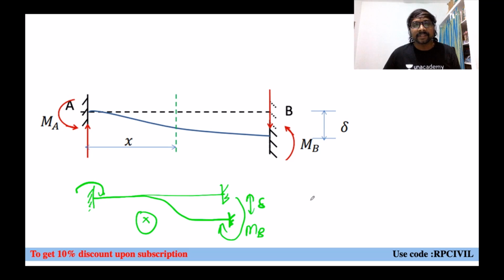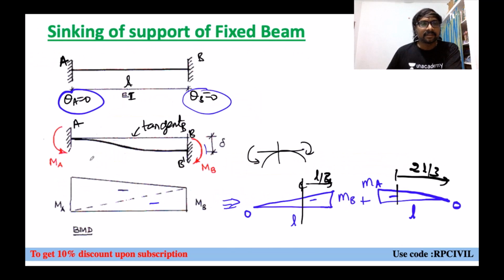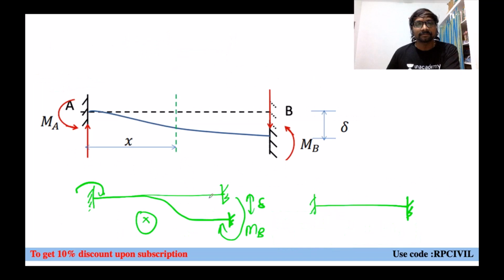And if you assume the MA direction is correct, what is that MA direction? Anti-clockwise. MA direction is anti-clockwise like this. If you consider MB also anti-clockwise, both must be clockwise or both must be anti-clockwise.